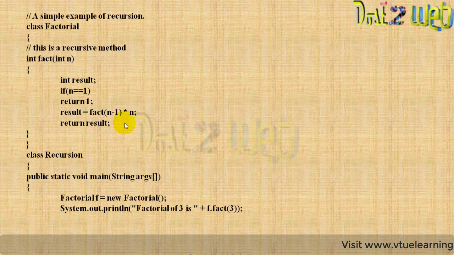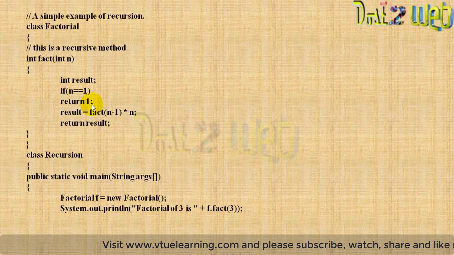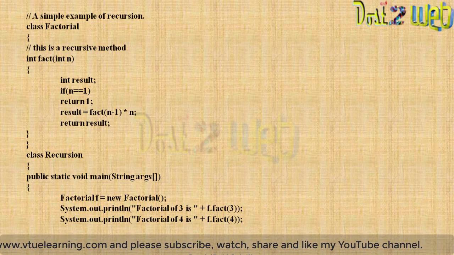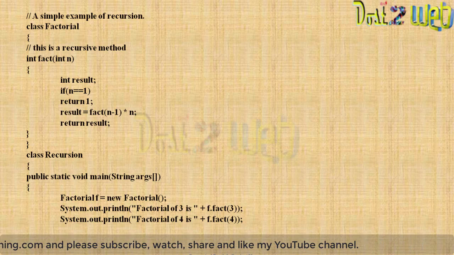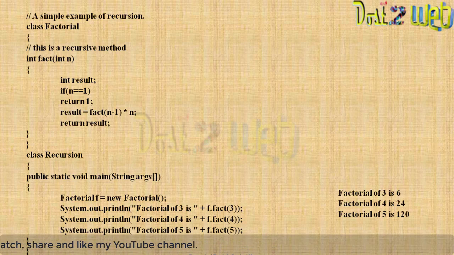So fact of 3 will get called here. First 3, then 3 minus 1 is 2, then 2 minus 1, and when it comes to 1, the returned value will be 1, because we know that factorial 0 value is always 1. Similarly, factorial 4, factorial 5, and close it. This is how your factorial program works, and when you execute it you will get the factorial value. Let's execute this and see the result.